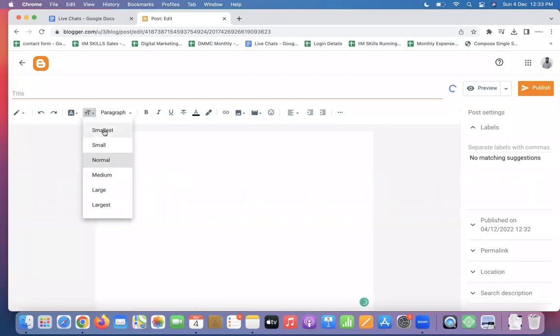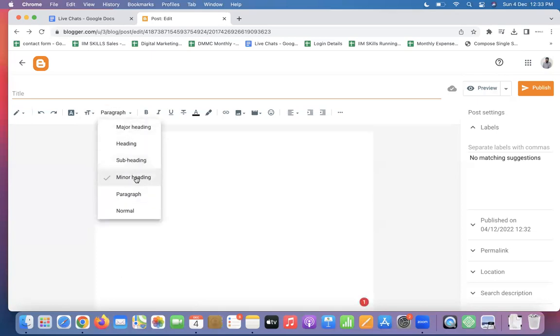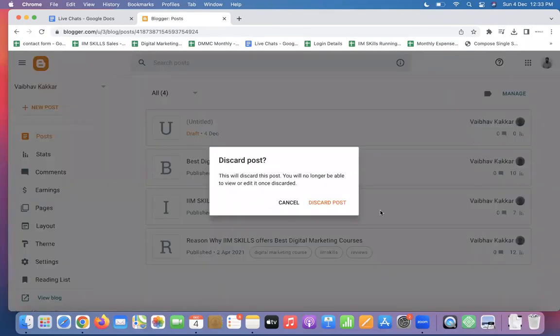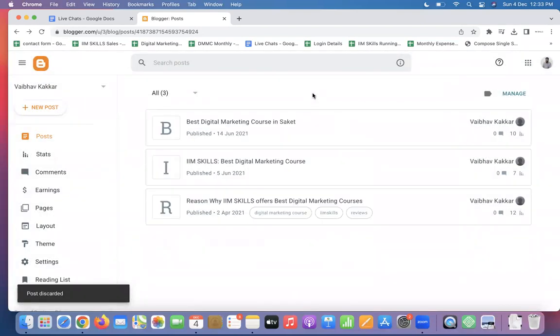To set up the heading part, that goes here in this heading, subheading, minor. So the major heading is head 1, heading is head 2, subheading is head 3, minor heading is head 4. 1, 2, 3, 4. They don't have 5 and 6. To upload an image, videos, everything is available here. And it works the same as your normal WordPress account. However, there are a few restrictions.